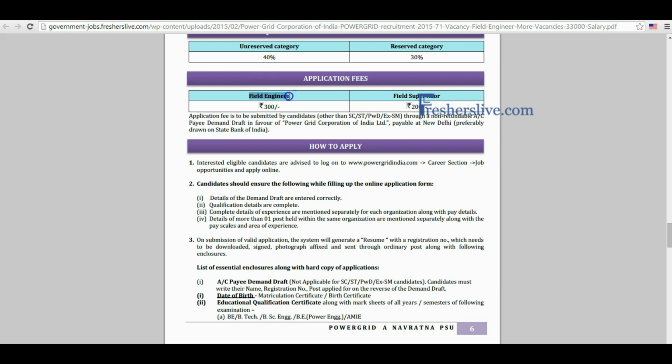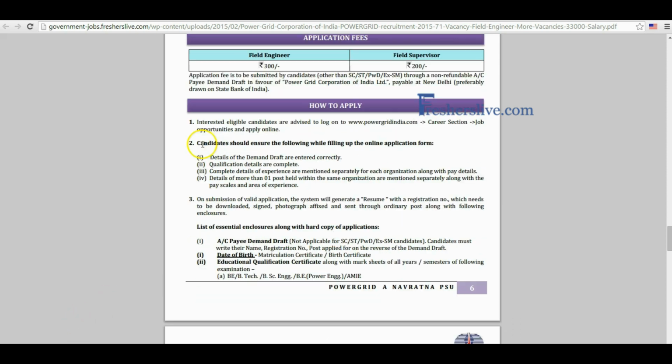For field engineer vacancies, candidates have to pay ₹300 and for field supervisor vacancies, they have to pay ₹200 for application fees. Application fees should be paid only by demand draft drawn in favor of this address. Here some important instructions are given to candidates. Candidates, read it carefully before you apply in the online application.